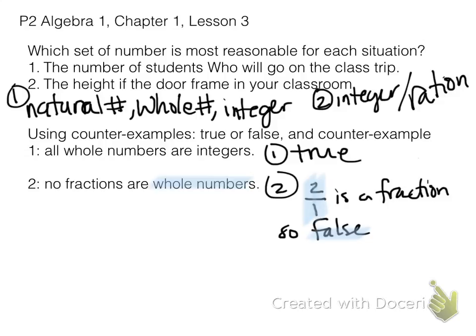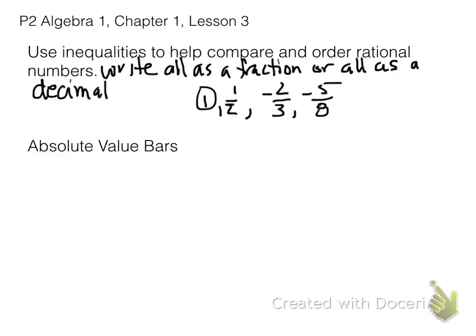So that's why that one's false. All right, next up. We use inequalities to help compare and order rational numbers. Inequalities are like the greater than or less than. But the thing I recommend is that when you are comparing, put them into decimals. When you put things into decimals, you can use your calculator, and the top number goes in the house.